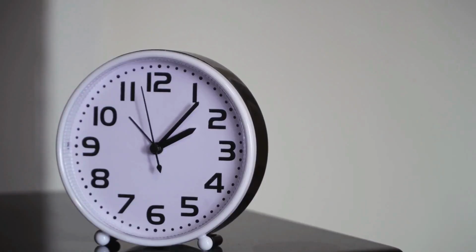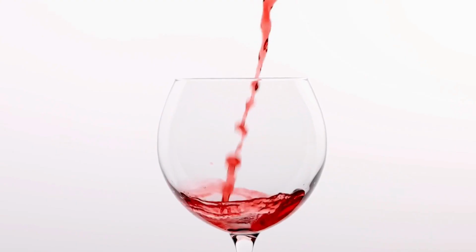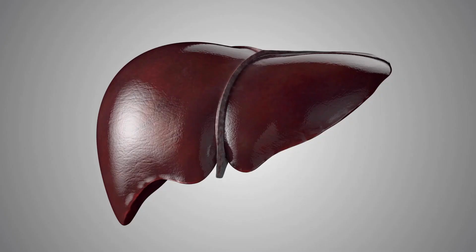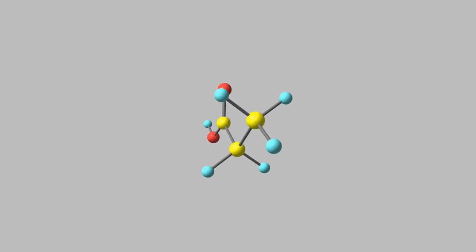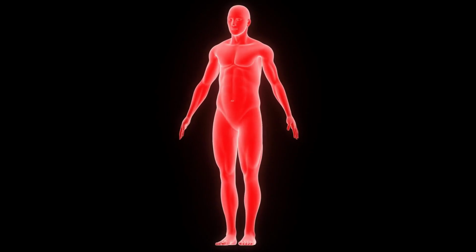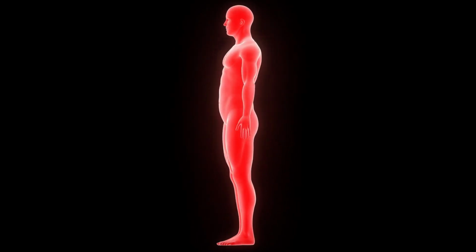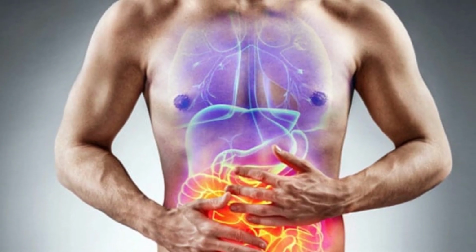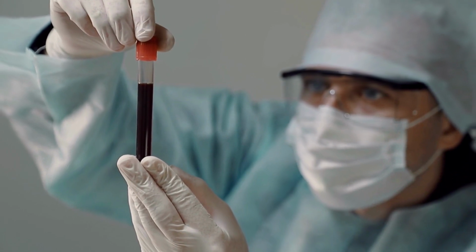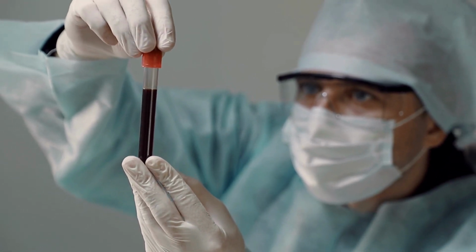What's even more alarming is that alcohol is not the sole culprit behind the widespread issue. Sugar also plays a significant role. Sugar and alcohol share similarities in how they impact the liver, with fructose, the sweet molecule found in sugar, being the primary culprit. In this video, we will delve into the ways in which sugar can affect our bodies and contribute to the development of metabolic disorders. Additionally, you will learn about certain blood tests that can help determine if you are at risk.